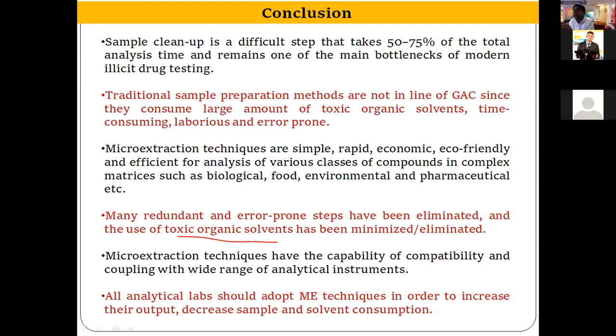It does not require any sorbent, and you don't have to purchase any costly equipment. You just need a centrifuge tube, a centrifuge, a vortex mixer, and a syringe that costs 5 rupees only. So basically we have to reduce our cost per sample analysis, and in order to improve our output, we have to adopt microextraction techniques in our routine analytical workflow.